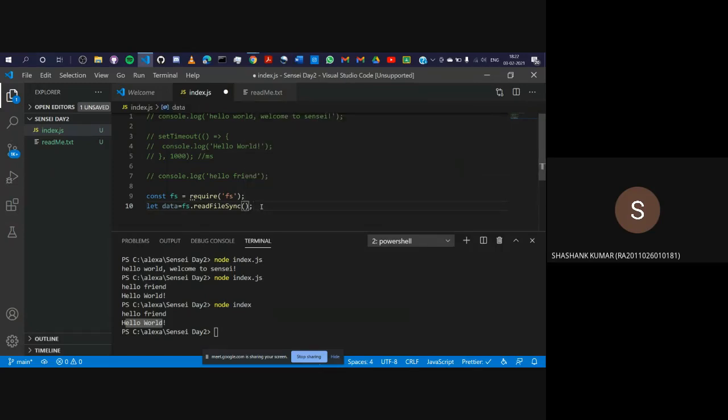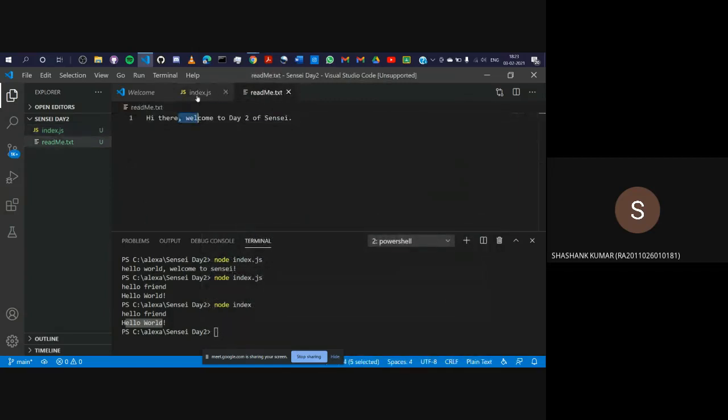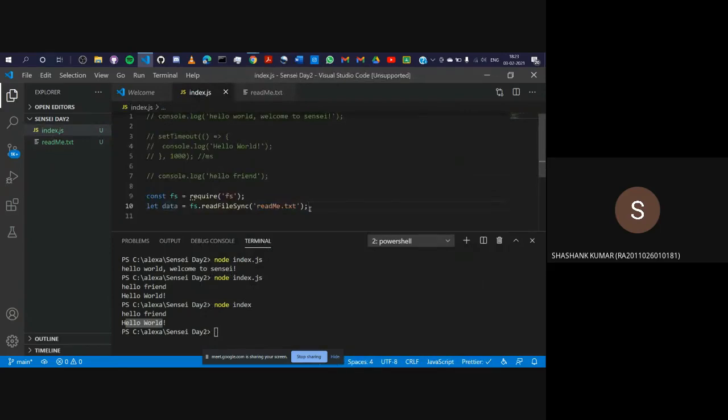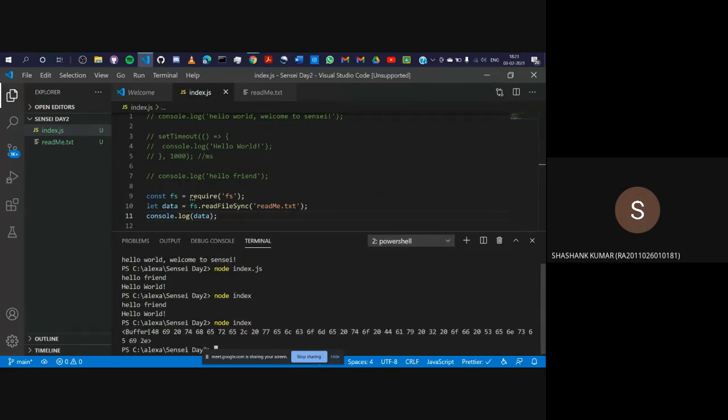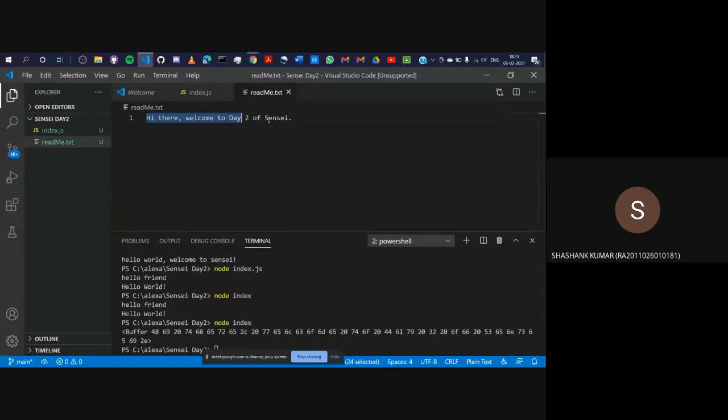Okay, and I'll just write the file name, readme.txt, and I'll save this. So your fs.readFileSync will go to this file, check what data there is, and store it in data. Let's print this. I'll write data here. Can you guess what will be printed here if I run this? Let's check it out. Okay, so ideally, it should print, "Hi there, welcome to Sensei."